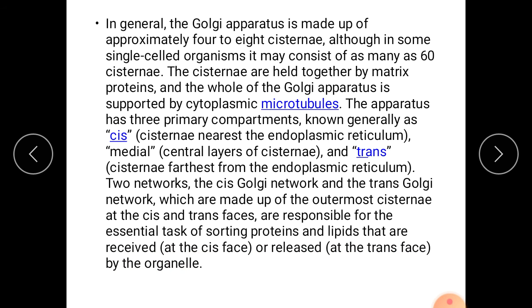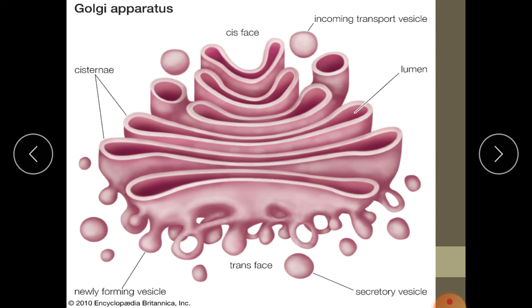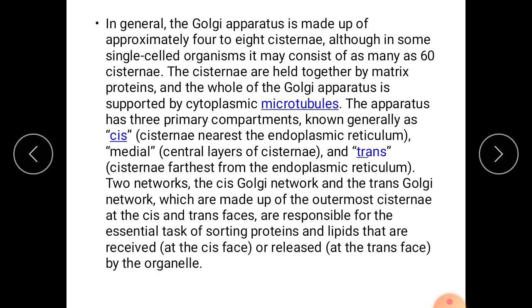At the cis face, the vesicles are received from the endoplasmic reticulum and enter the medial cisternae, and finally they reach the trans cisternae. This is the trans face. Now they are released as secretory vesicles.